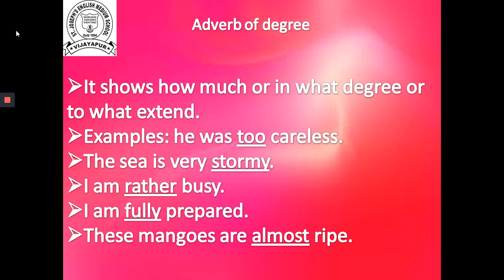First one is, he was too careless. This too shows at what level he was careless. Then the next example is, the sea is very stormy.